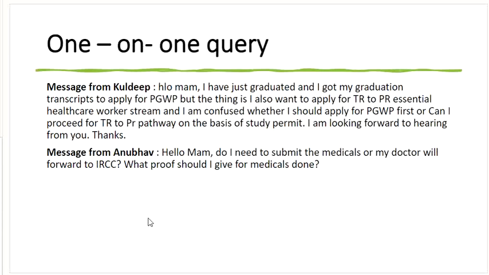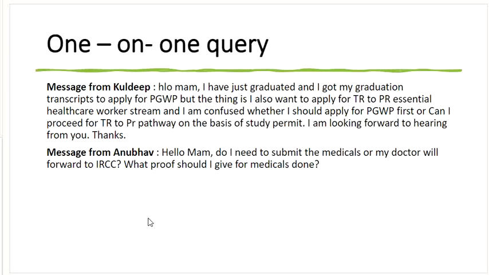All right, next question is from Kuldeep. Hello, ma'am. I have just graduated and got my graduation transcripts to apply for PGWP. But the thing is, I only want to apply for the TR to PR healthcare stream. I'm confused whether I should apply for PGWP first, that's a postgraduate work permit, or can I proceed for TR to PR on the basis of my study permit? I'm looking forward to hearing from you.